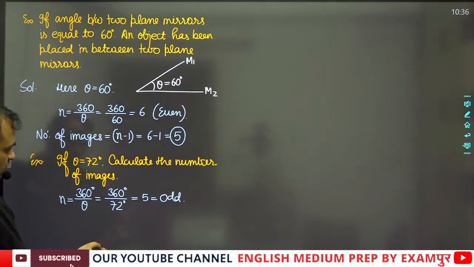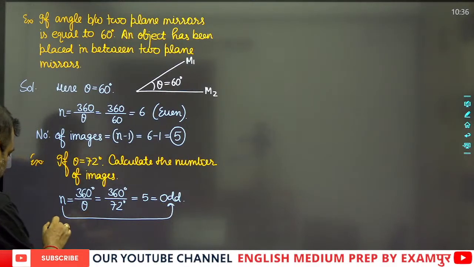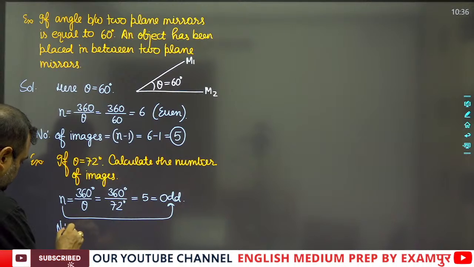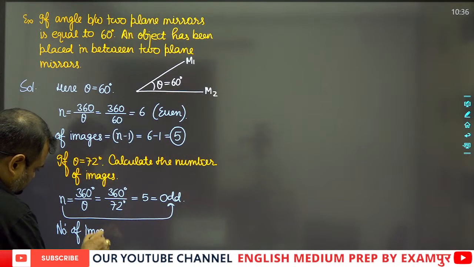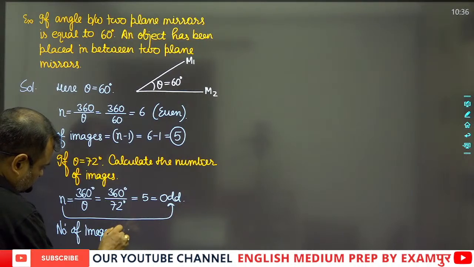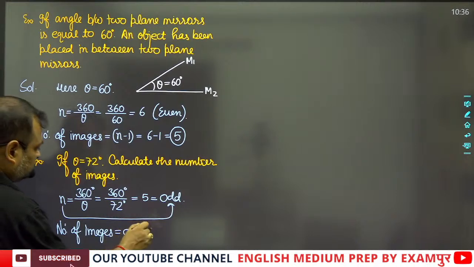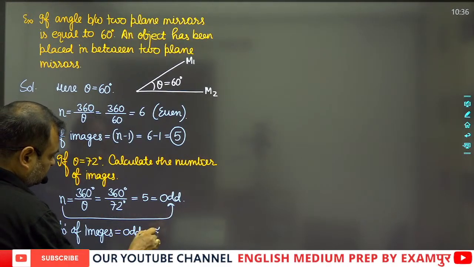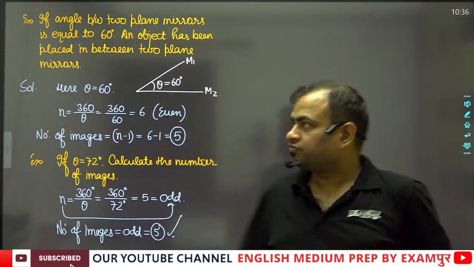So n will be equal to odd. It means the number of images will also be an odd number, and this will be equal to 5.